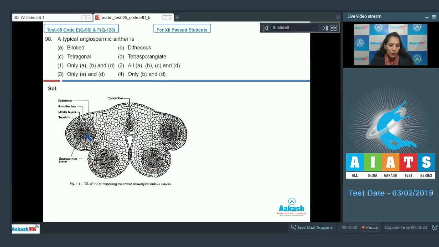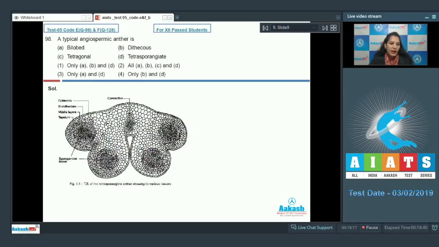and it is tetrasporangiate. Why? Because this is one sporangium and in each corner you can see a sporangium. So together they are 4 sporangia called tetrasporangiate, and it is tetragonal too.